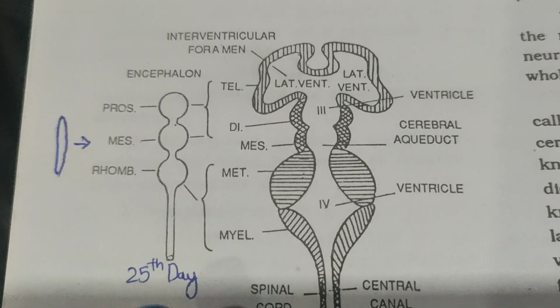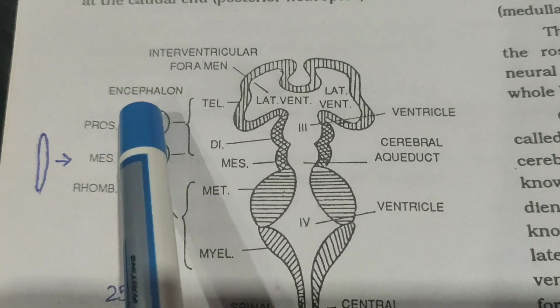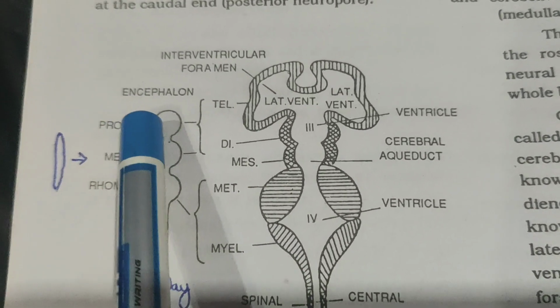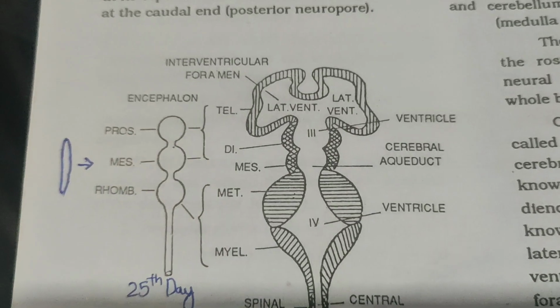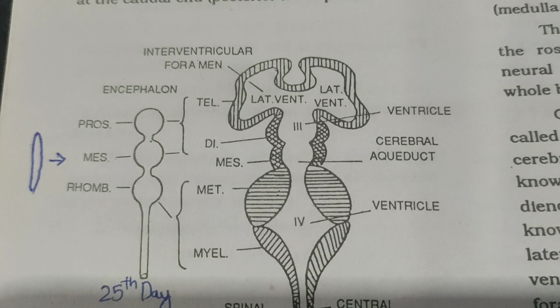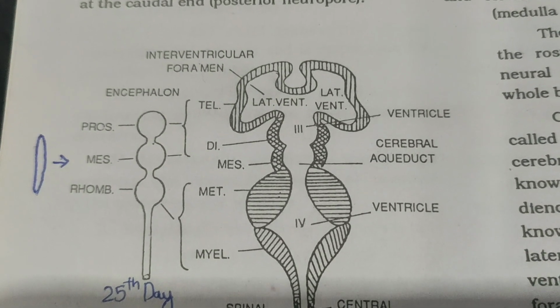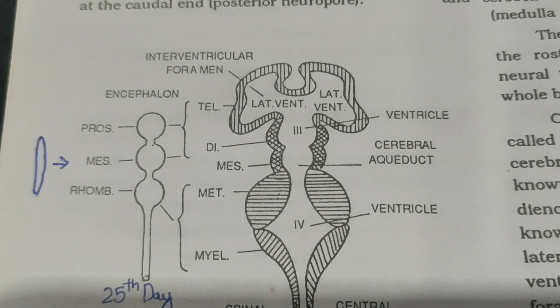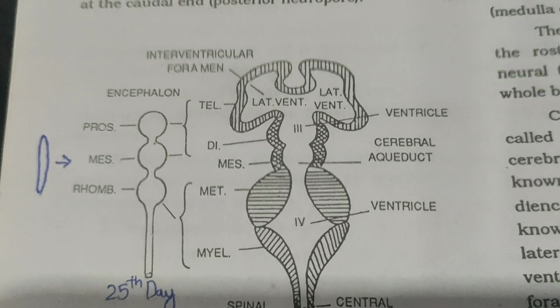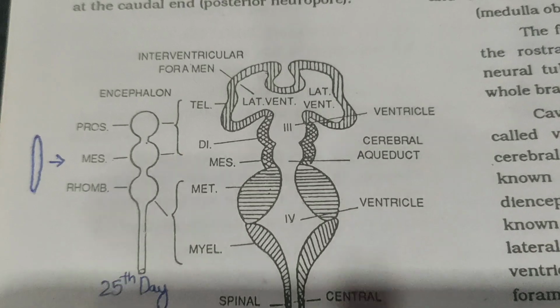On the 25th day of development, the cephalic part, the upper part of the neural tube, is enlarged into three swellings. So they are the three vesicles. So which are the three primary brain vesicles? If it is asked that way, what is the answer?